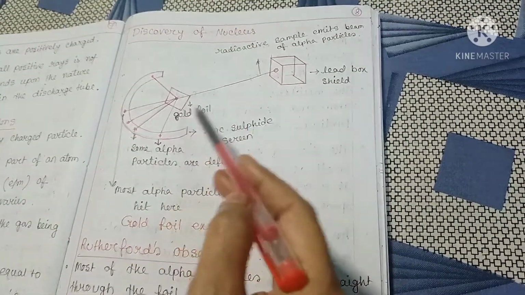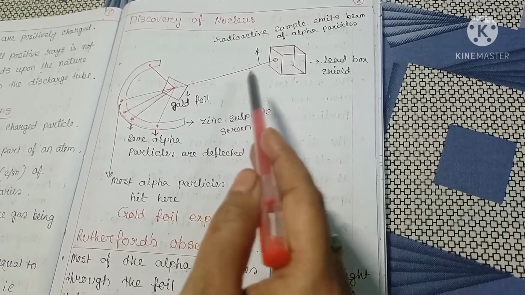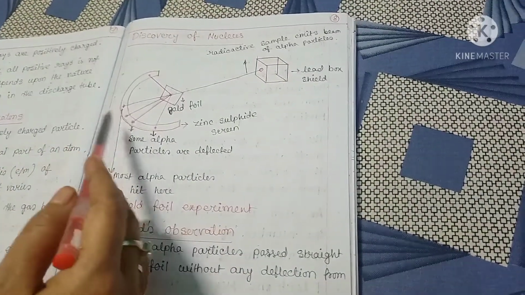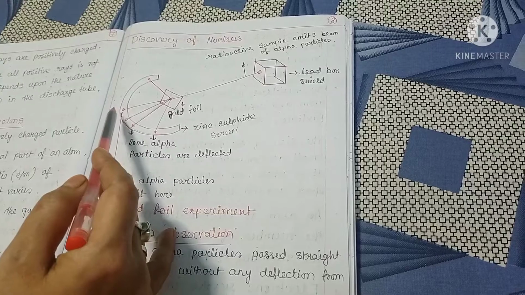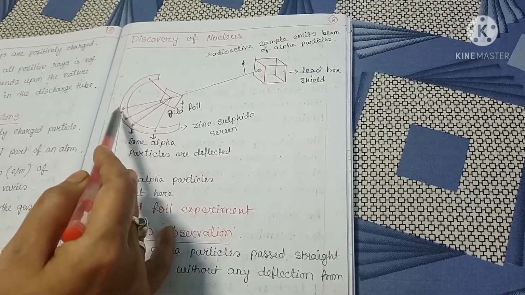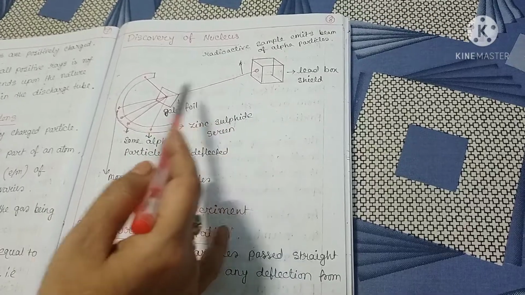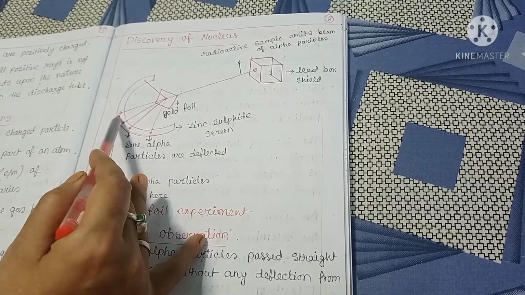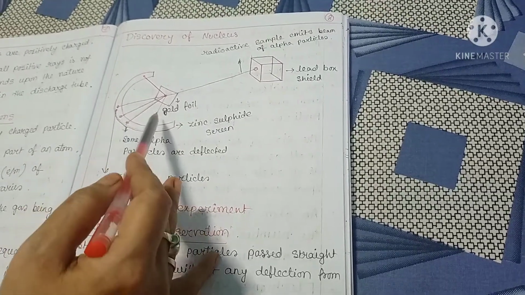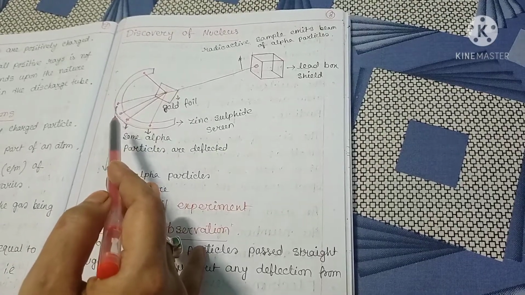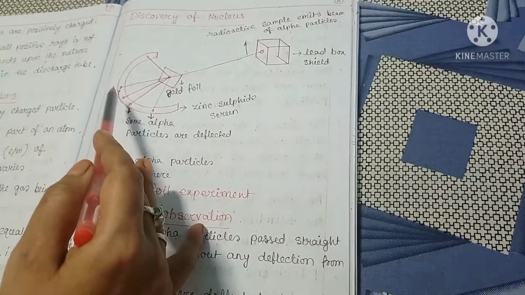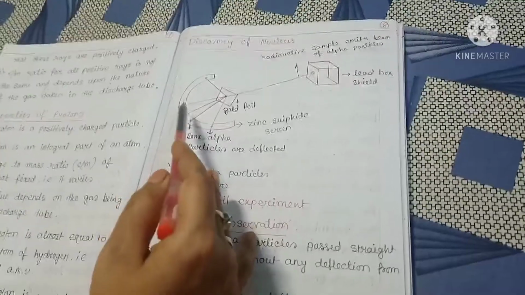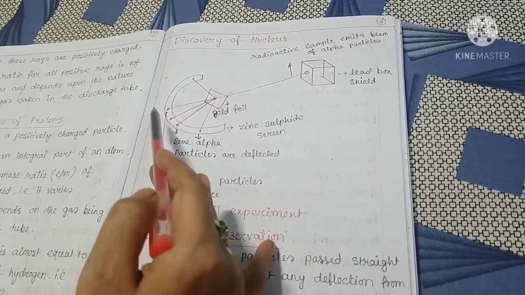most of the alpha particles passed straight through the foil without any deflection from their path and hit here. This means 99% of alpha particles hit here. This means a lot of space was empty in the atom, as 99% of alpha particles passed straight through without any deflection.